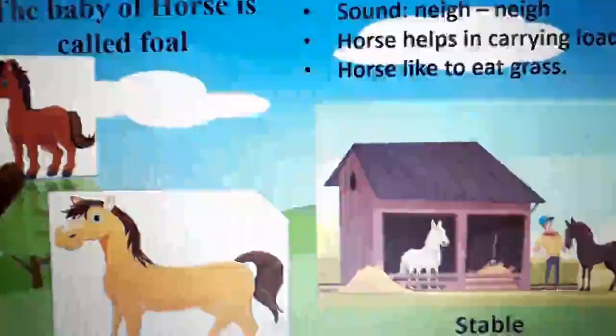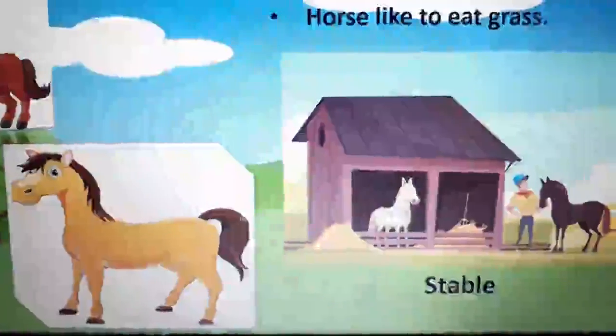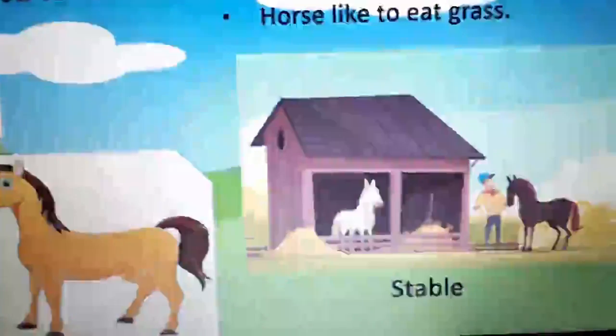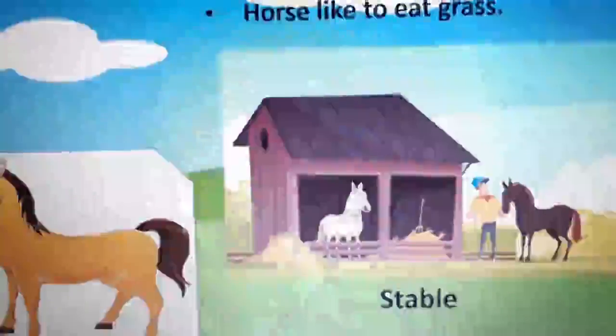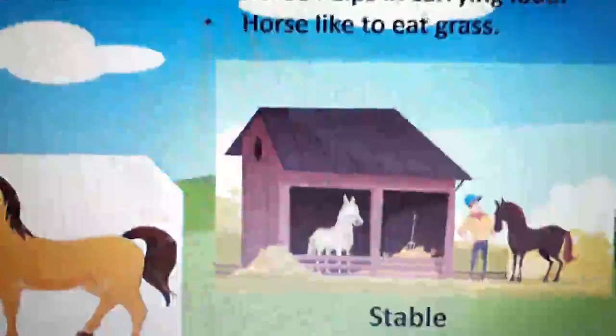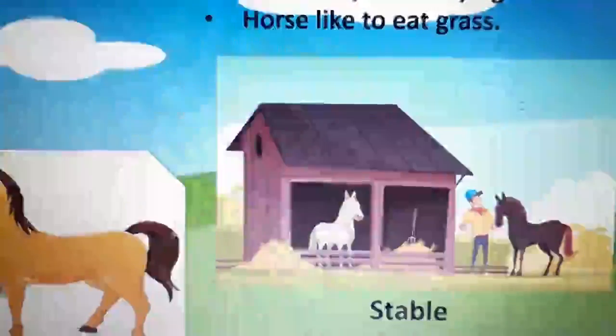And these horse, they live in a stable. Where this horse love to live? The house of these horse is called stable. And they like to eat grass. Clear?